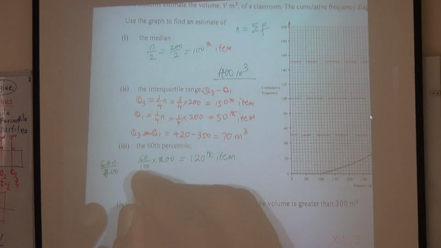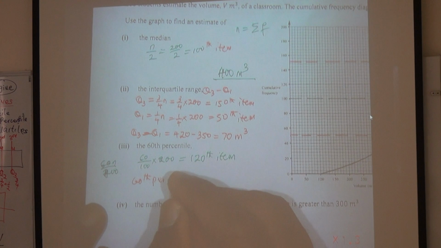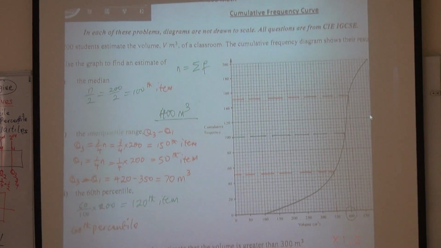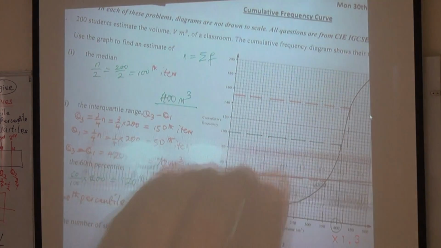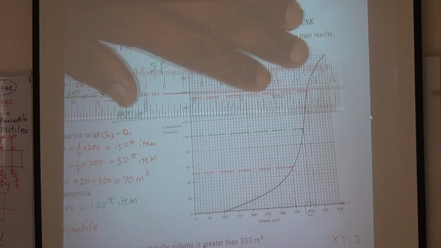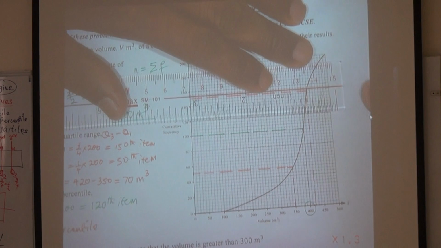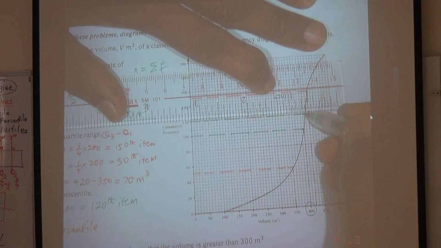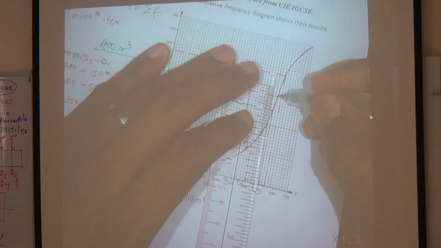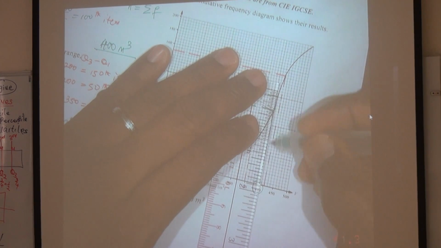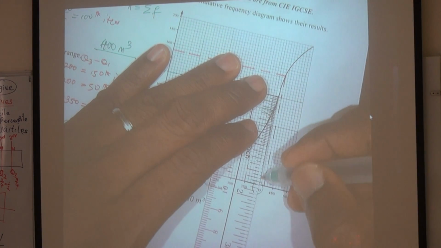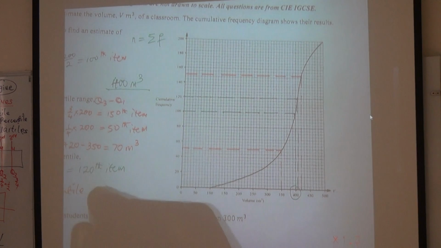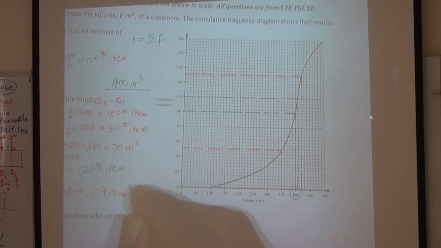So which means my 60th percentile itself, we trace the item in the 120 position. And what is that? 120 is a line here already, so there's no need to approximate. And it stops here. Please don't be lazy to do this. Please do what is right. Wait, is it 410? Alright. So this gives us 410 meter cube.